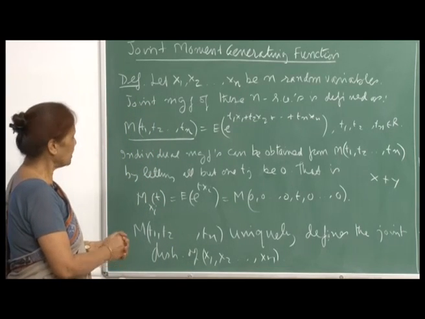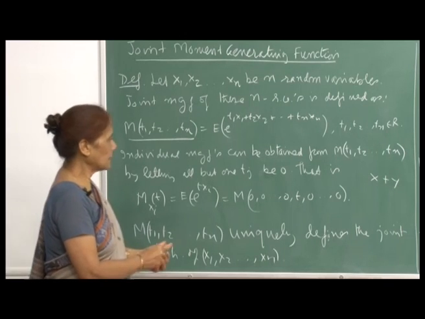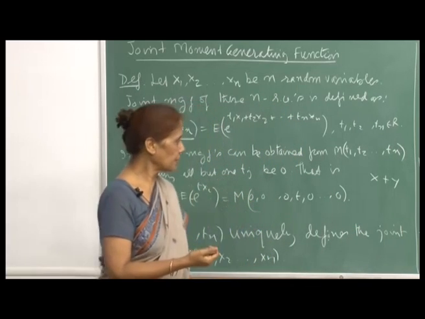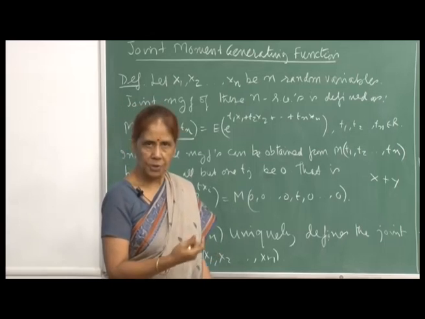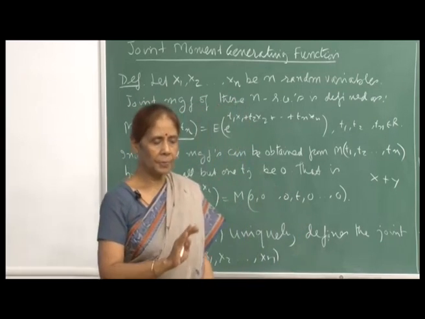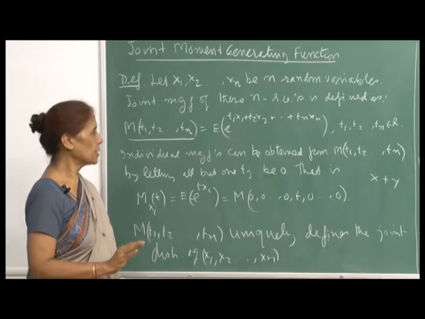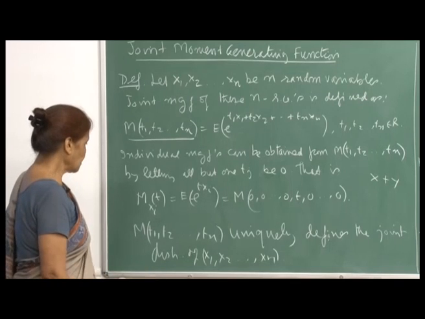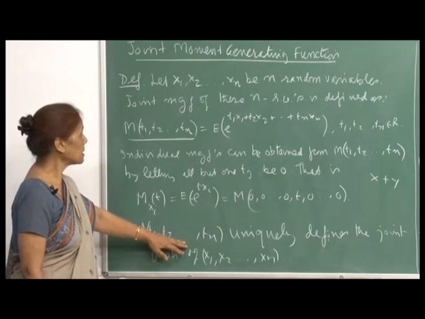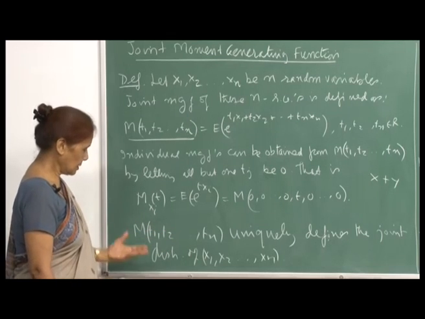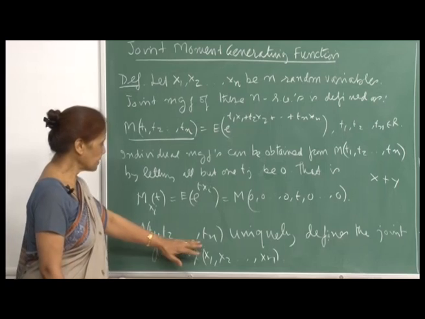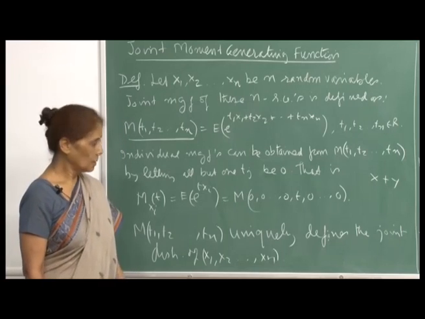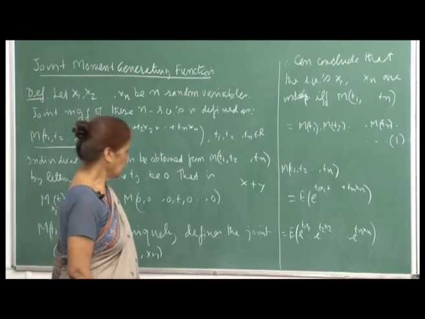Just as in the one variable case, we did not prove the result but stated it: the moment generating function uniquely defines your distribution function. Once you have obtained the moment generating function of a random variable, you know what its distribution function will be, and it is unique. So here also in the joint case, we will just assume this result, that the moment generating function uniquely defines the joint distribution of x 1, x 2, x n.